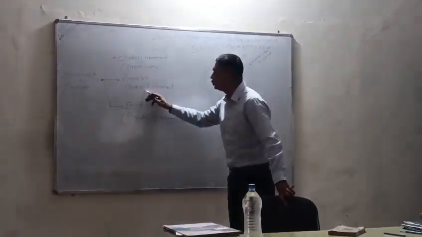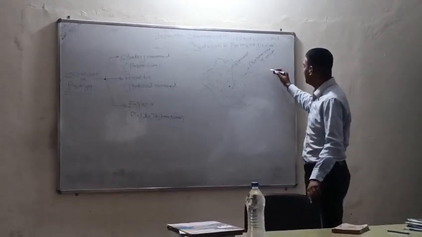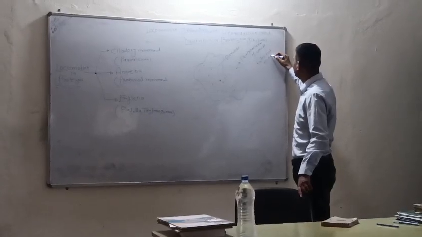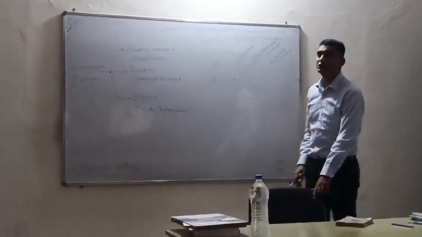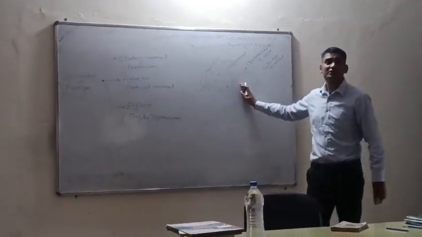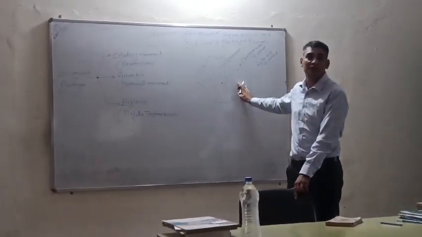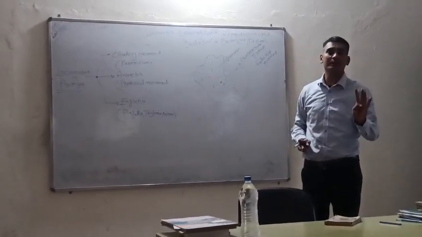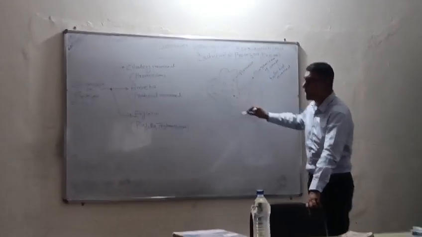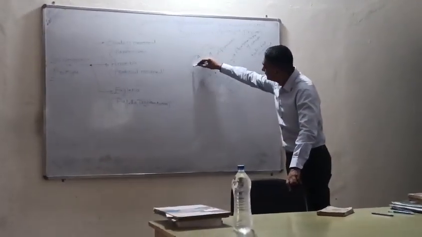What is the pseudopodia? Pseudo means false. Podia means foot. It means it is the false foot movement. And why is it called a false foot movement? Because there is no accessory foot structure in the amoeba. So the amoeba will move from one place to another place by the extension of protoplasm.